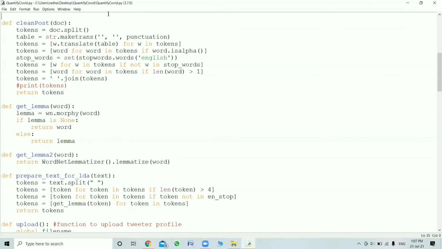That is, the cleaning process exactly works here. The data to be cleaned and the words to be considered are taken in the form of tokens. And token equals document dot split. That is, the words to be taken are split. After splitting, it is called a token. Those are considered in a table, including punctuation and all other words.